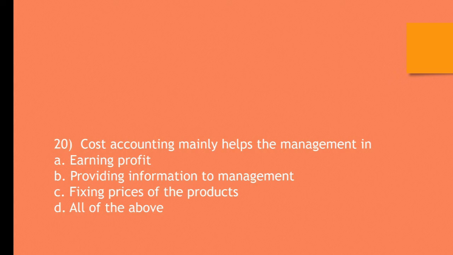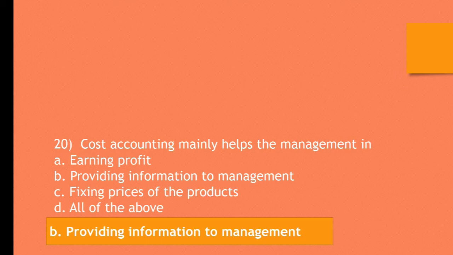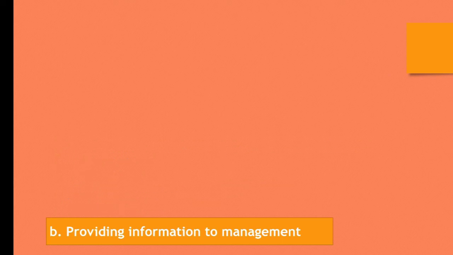Question number 20. Cost accounting mainly helps the management in A. Earning profit, B. Providing information to the management, C. Fixing prices of the products, D. All the above. The correct answer is B. Providing information to the management. These all three are the purpose of cost accounting, but cost accounting mainly helps the management in providing information. Based on that information, management has to take the decision.